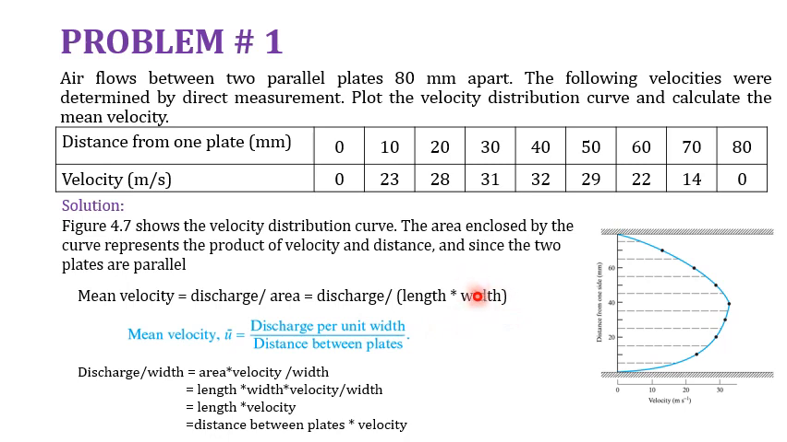We can take this width to the numerator. We will get discharge per unit width divided by length, which is the distance between the plates. We can also convert discharge per unit width: discharge is area into velocity. Area is length into width, into velocity, divided by width. Width cancels out, we get length into velocity, which is distance between the plates into velocity. So this is what we need to calculate. This can be simply computed if we take the area under the curve. As we know, the area under the curve will be the product of velocity into distance.